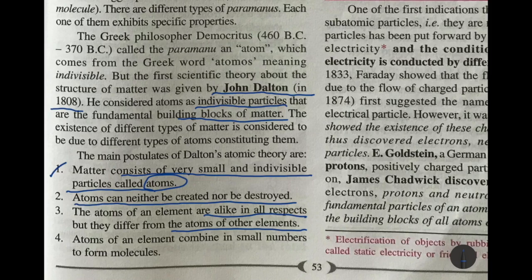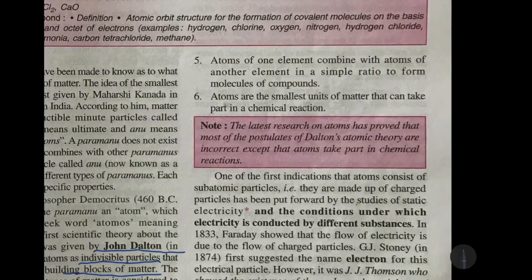Atoms of an element combine in small numbers to form molecules. Like O2 forms oxygen, two atoms of oxygen. O3, three atoms of oxygen, come together to form ozone. So small numbers of atoms come together to form molecules.